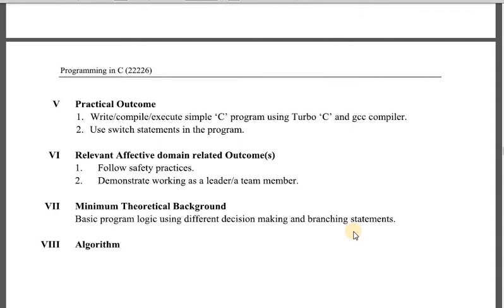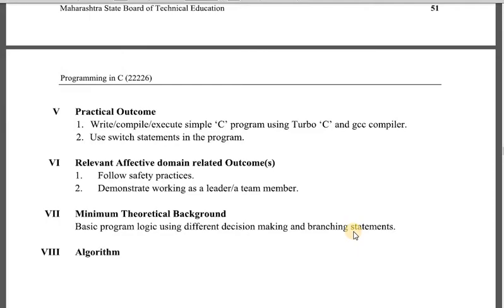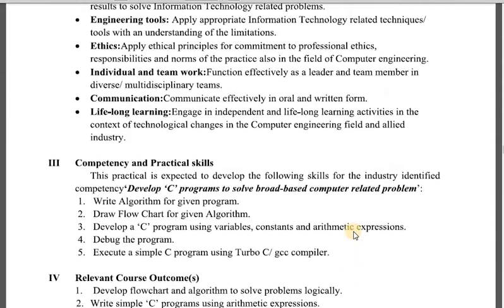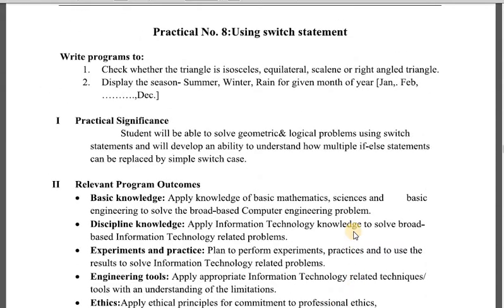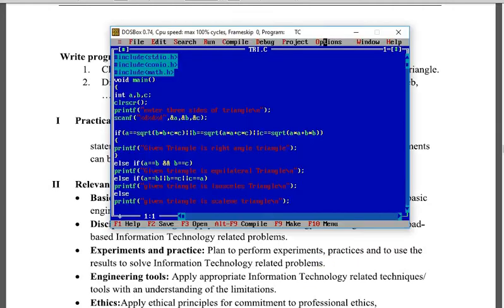To execute this practical we should have minimum theoretical background, that is basic program logic using different decision making and branching statements. So first in this video we will see the program to check whether the triangle is isosceles, equilateral, scalene or right angle triangle. By using nested if else and else if ladder we will see this program. See here, I have already written this program.